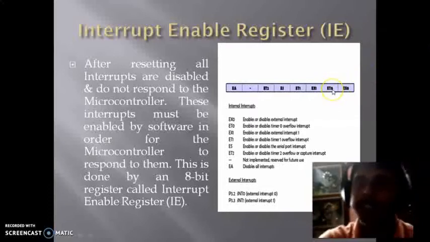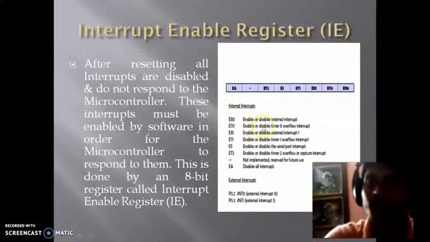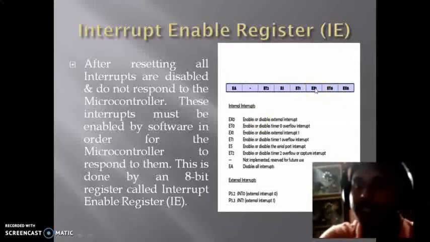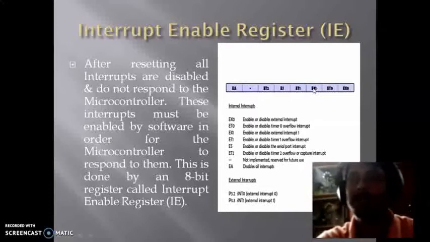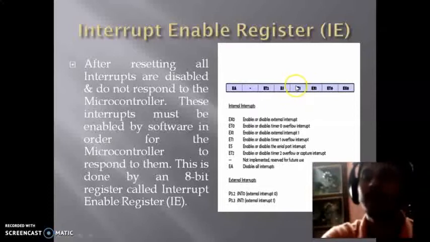Here we have ET0, that is the timer 0 interrupt, which we can enable by writing 1 here, or disable by writing 0 here. And this one is EX1, the external interrupt 1. We can enable and disable it by writing 1 and 0 to it. Similarly we have ET1, the timer 1 interrupt, where we can write 1 and 0 to enable and disable the timer 1 interrupt.